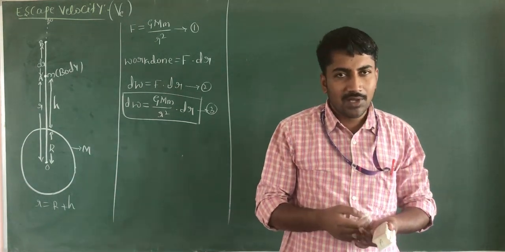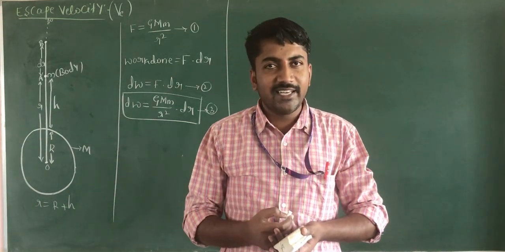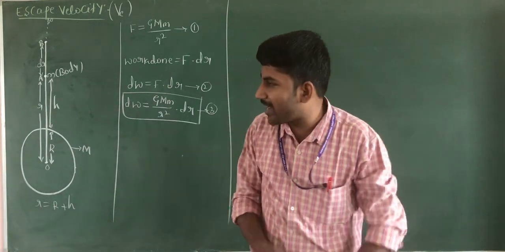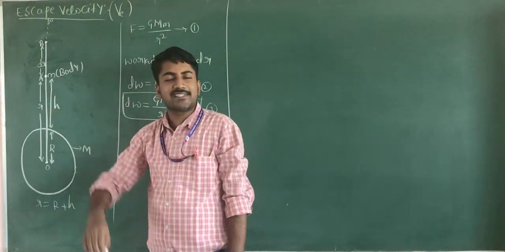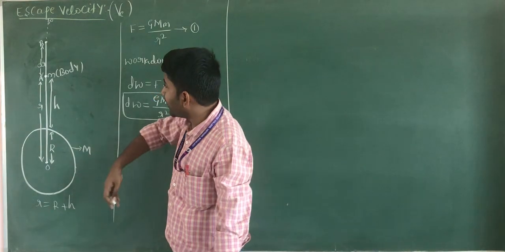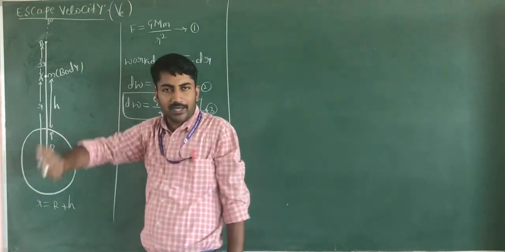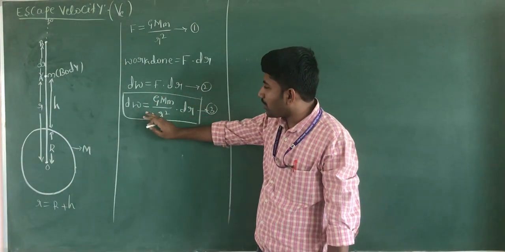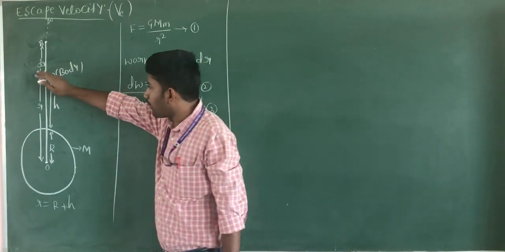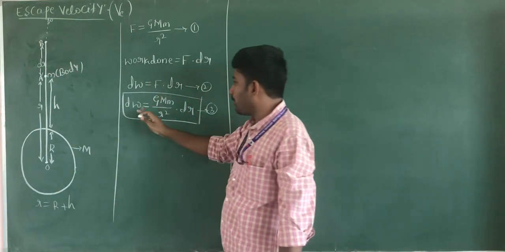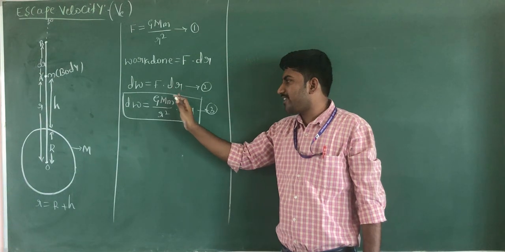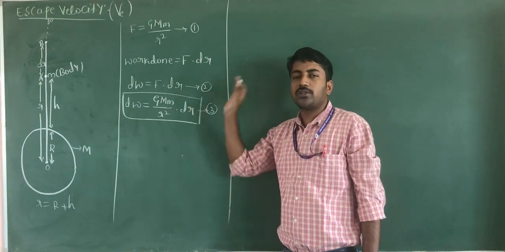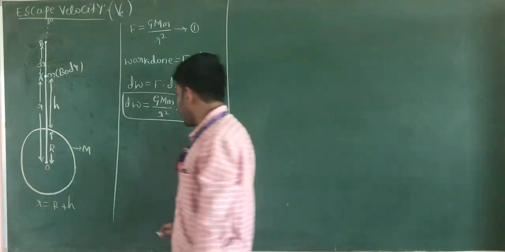Total work done using the integration formula. Integrate with the limits. Initial value is from the surface of the earth, it is radius r. And final value, up to where do we have to throw the object? Infinity. You know the small amount of work done to move the body from point A to B, that is dW. dW is equal to GMm divided by r square into dr. Then the total work done.